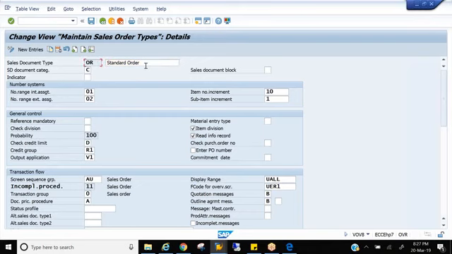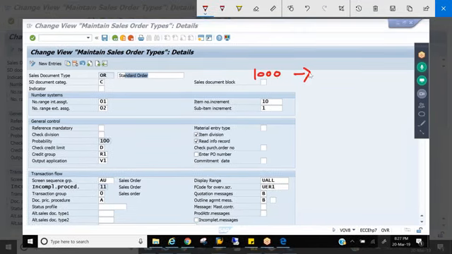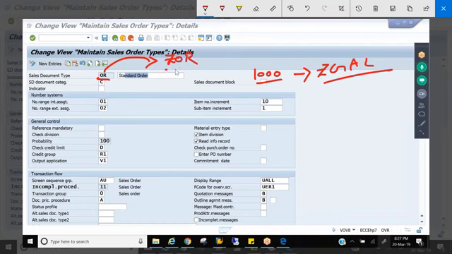So OR is the standard order. This is the description, right? If you remember, what is the best practice of SAP whenever you are doing a configuration? It is always recommended that you copy, rename it, and use it. Let's say we copied our sales organization from 1000 and renamed it something like ZJL, right? It's always recommended that from the standard you copy and rename it. The standard is OR; copy and rename it. That's what I'm telling you. Don't disturb any standard, copy and rename it. I'll call it ZOR. But how does the system know ZOR is a sales order?